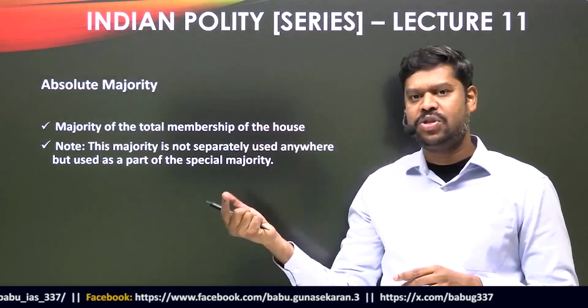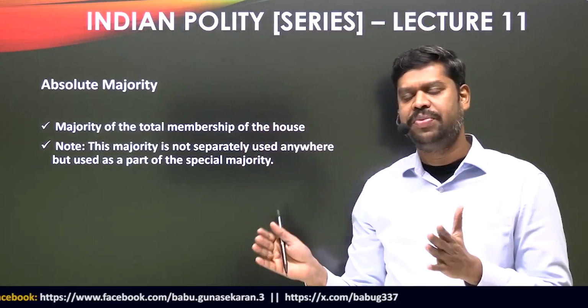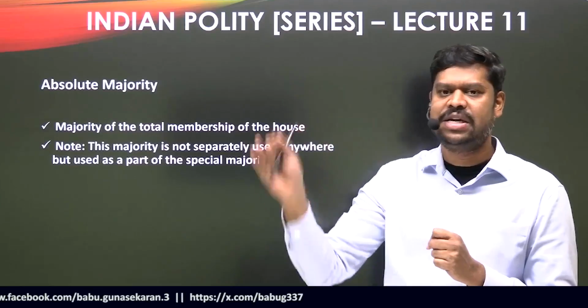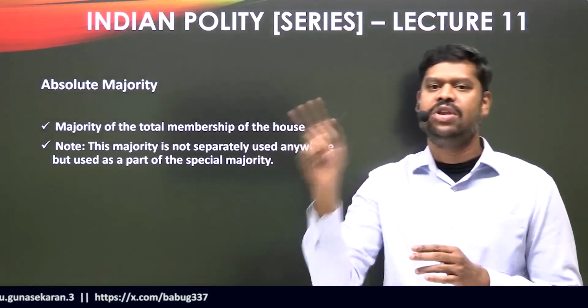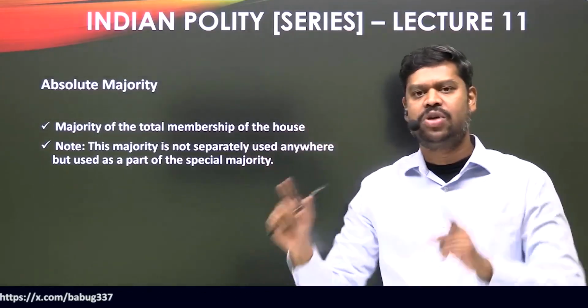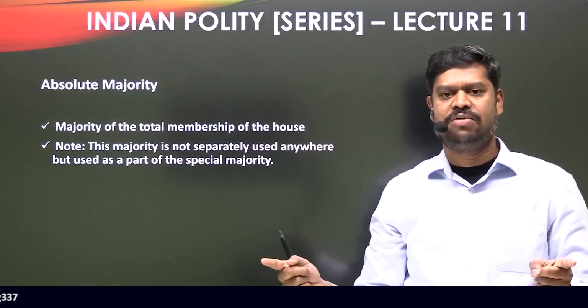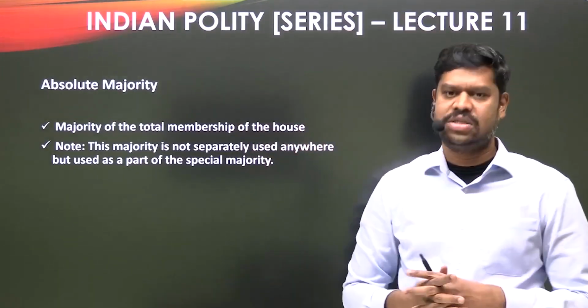Whereas in simple majority, we are not concerned about the total membership, but we are concerned about how many are present and voting on a given day. And in that we need to have a majority. In absolute majority, we are only concerned about the total membership of the house, and in that we need to have a majority.